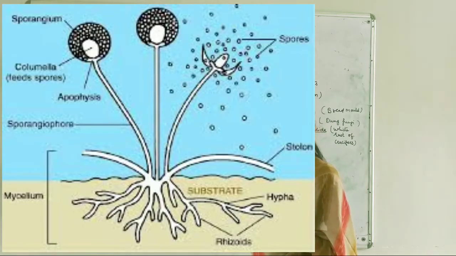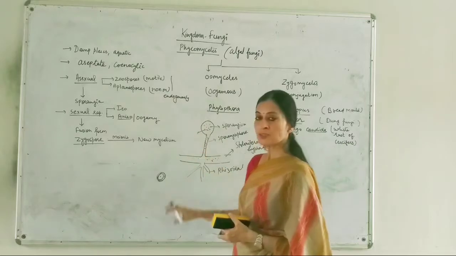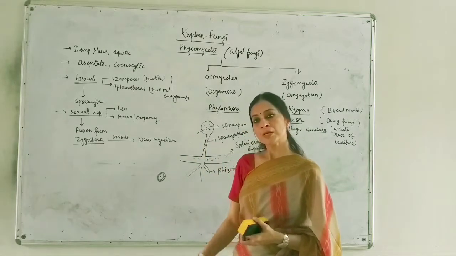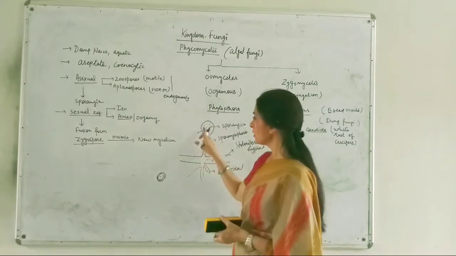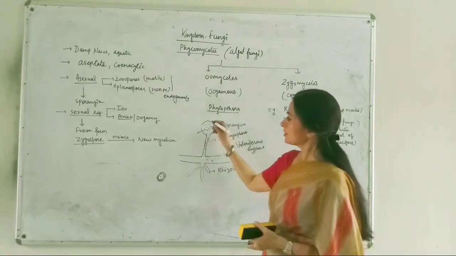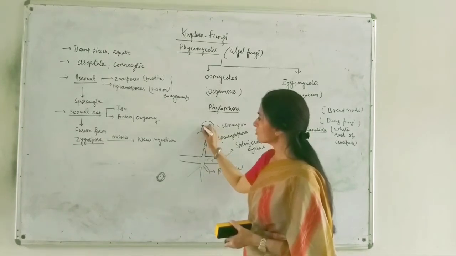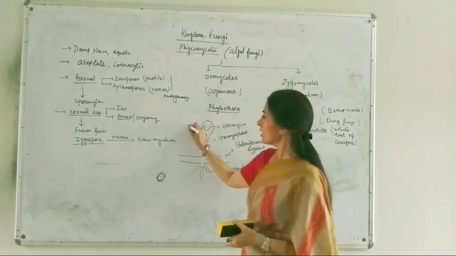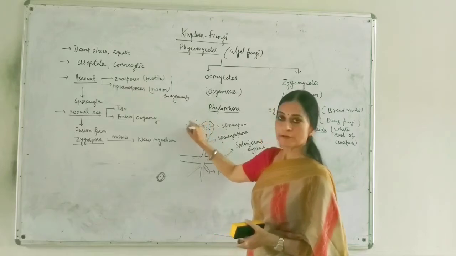So each small structure having a bit of cytoplasm and one nucleus is known as a spore. There are a number of nuclei here, so this structure is going to produce a number of spores. And because this process takes place during favorable conditions, this round sporangium will undergo breaking of its wall. The wall will break open and release thousands of spores.